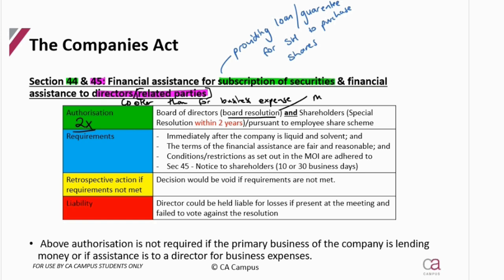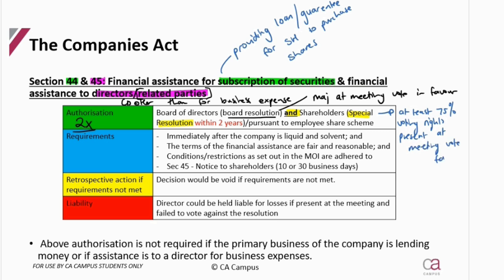How do they do that? Majority at the meeting need to vote in favor, and the shareholders need to also vote. And now what they say is the shareholders need to pass a special resolution. So we can see that that is more than the majority must vote in favor. At least 75% of the voting rights present at the meeting need to vote in favor here.